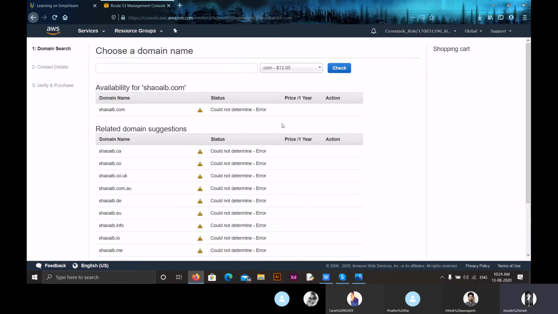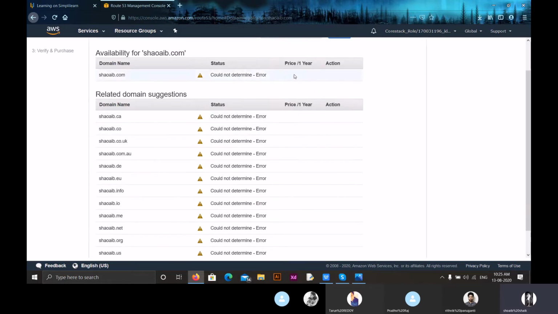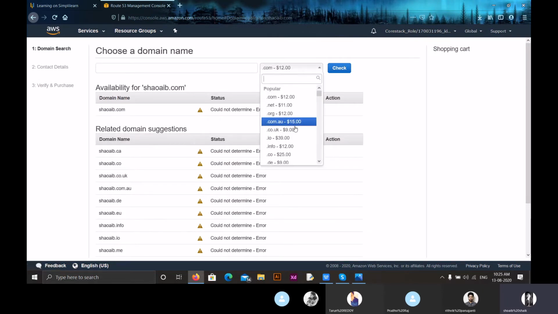There are different types of domains like .com, .uk, .eu, for India, right? For everything we have a separate cost. As you can see here, for .com the cost is $12, .net $11, .org $12, .com.au for Australia is $15, .uk for the United Kingdom is $9, and .io, .info, .co. There are different types of domain names, and all these domain names have different costs per year.